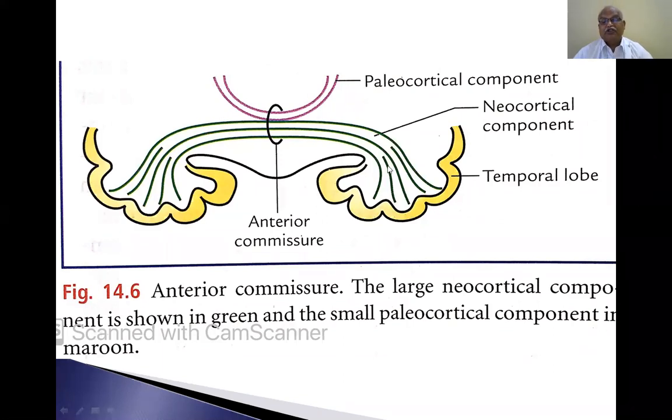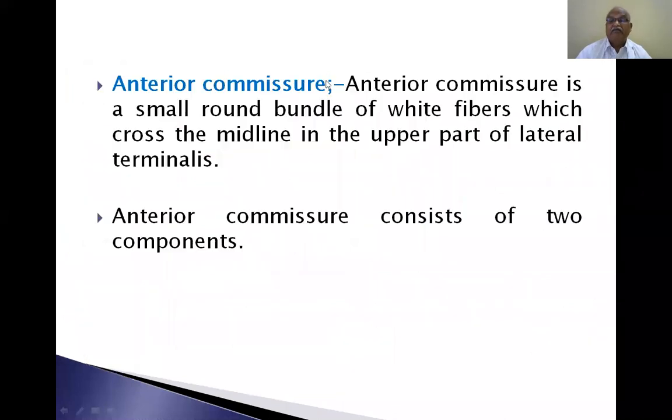So, a large posterior part of the anterior commissure is the neocortical component. A small anterior part of the anterior commissure is the paleocortical component.